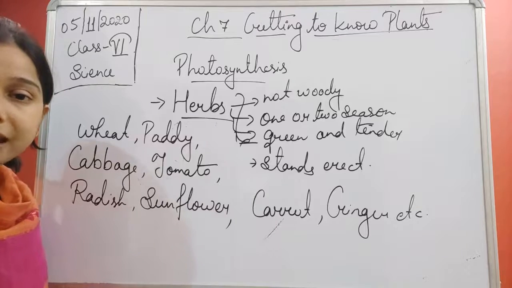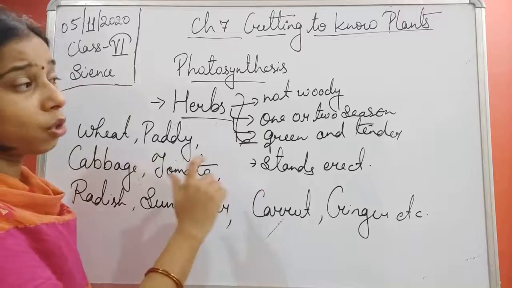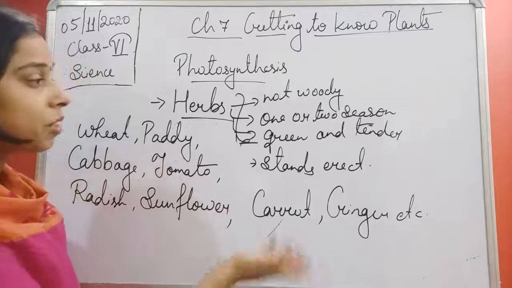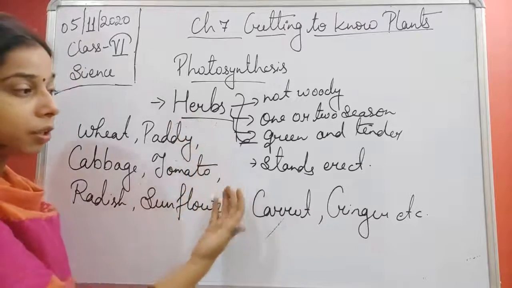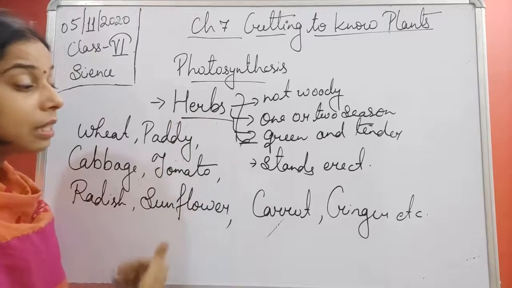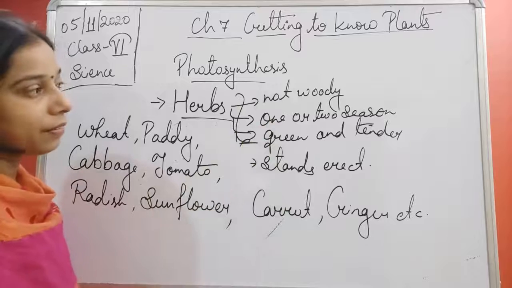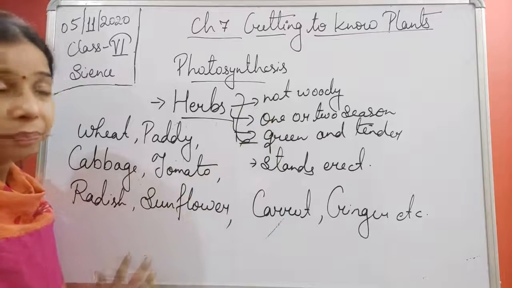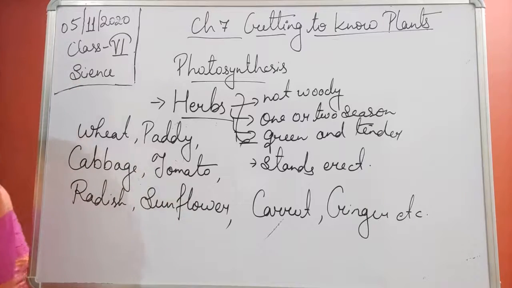When you see the size, students, you will find that the size of these herbs is not more than 1 to 2 meters. That is why they are included in the herbs, as these plants show all the properties of herbs, and that is why we include them in the herbs category. So this is all about the herbs. Now we will move to the next one.